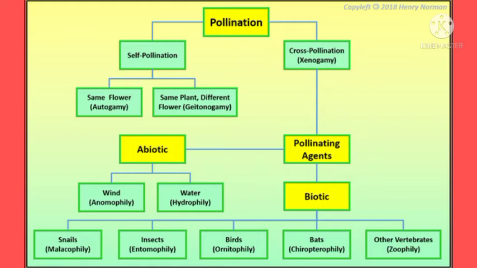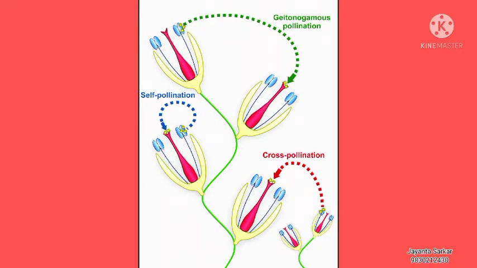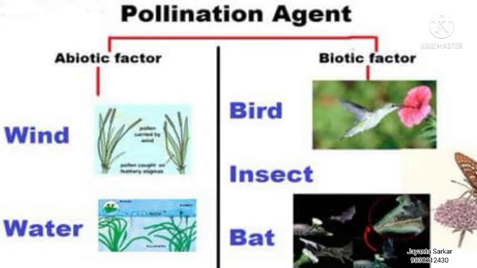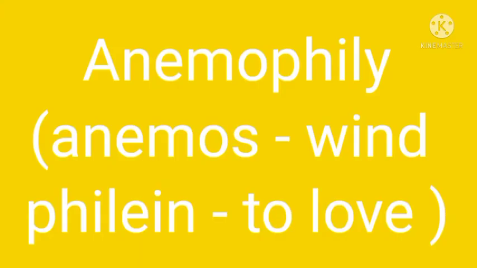Cross-pollination, as a rule, is brought about by external agents which carry the pollen grains from one flower to the stigma of another flower. The agents are wind, water, animals, etc. According to the nature of the pollinating agents, cross-pollination is of different types: anemophily, hydrophily, entomophily, ornithophily, malacophily, chiroptophily, etc. So first we will discuss anemophily.